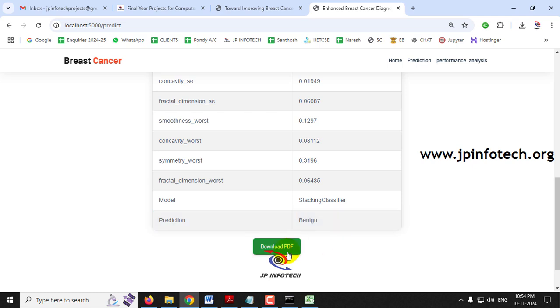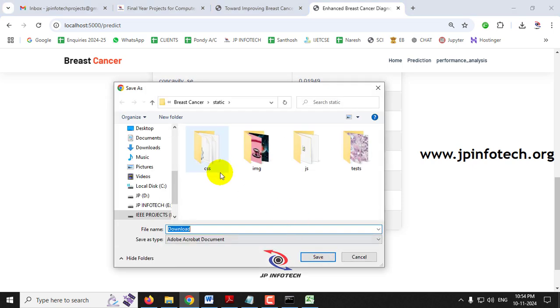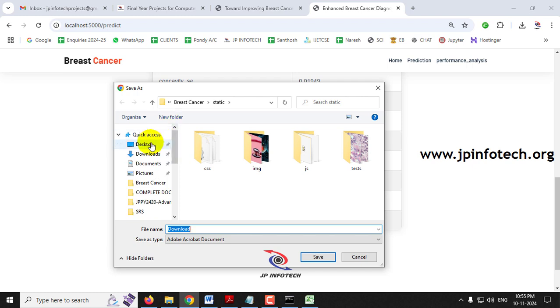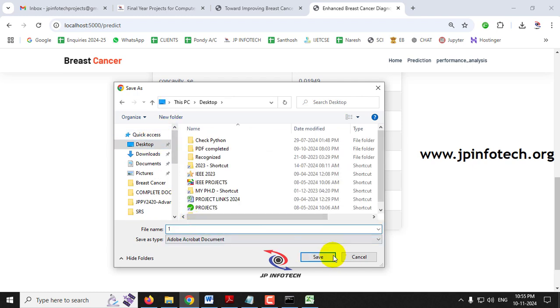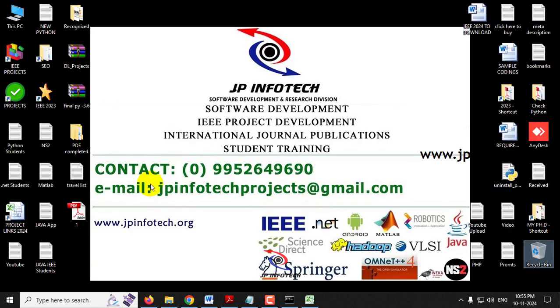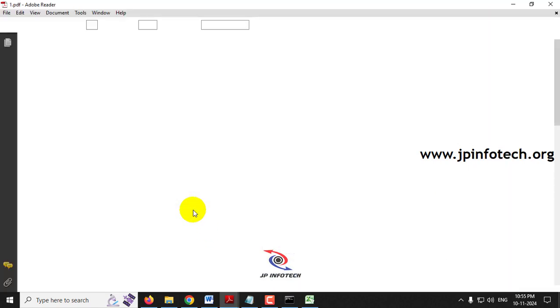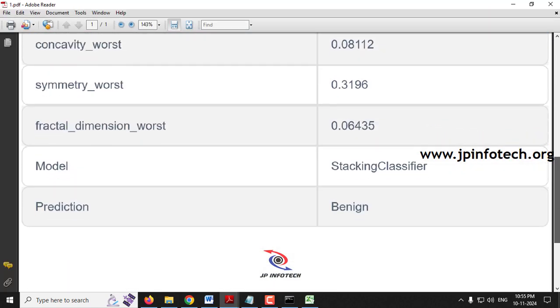Now let me show the option of downloading this as a PDF. Just select this download PDF. Now you can export the result; let me save it as one.pdf on the desktop. So you can export the result and keep it as a future reference.